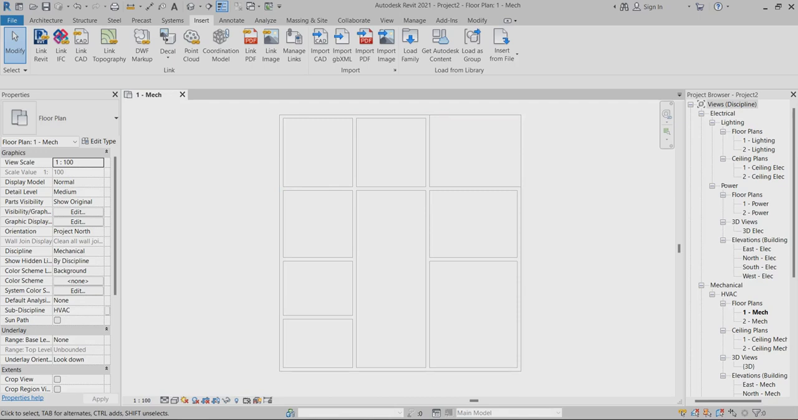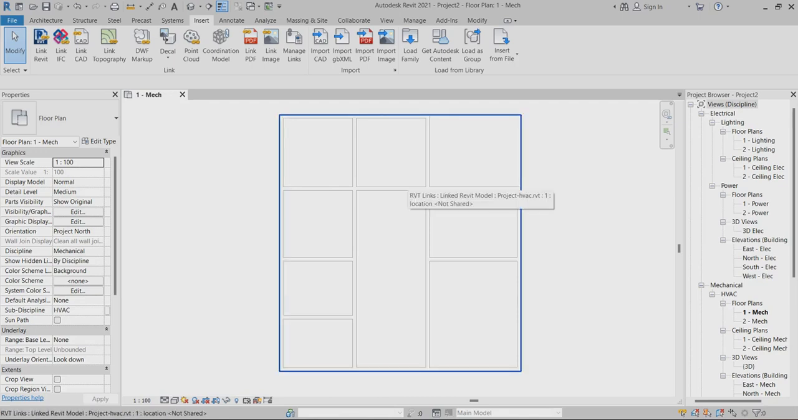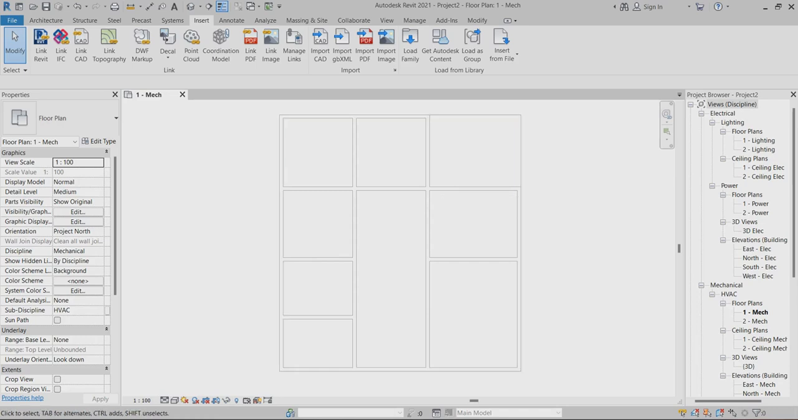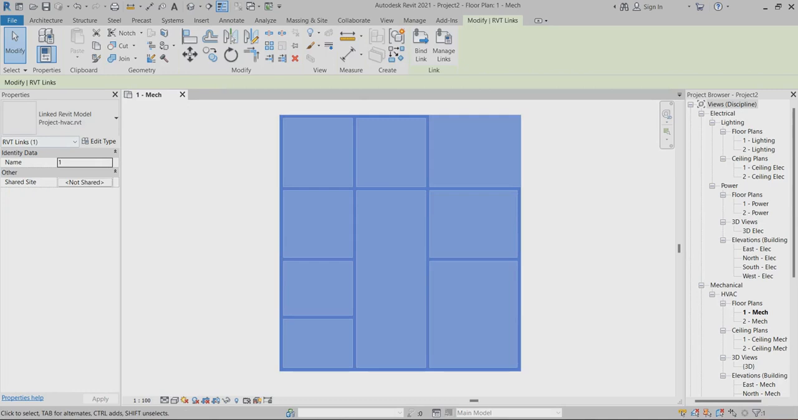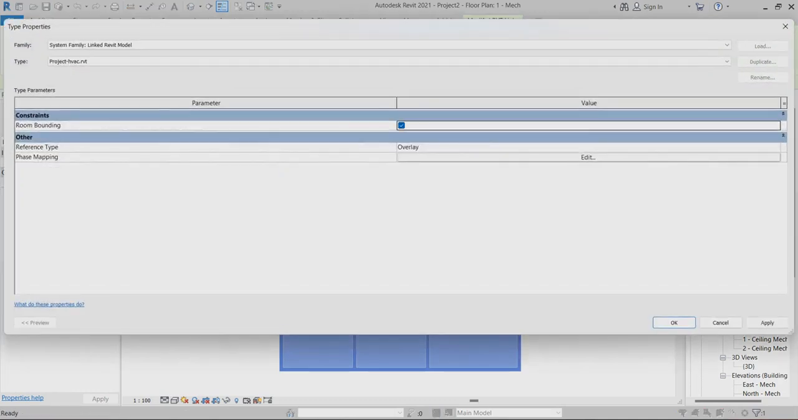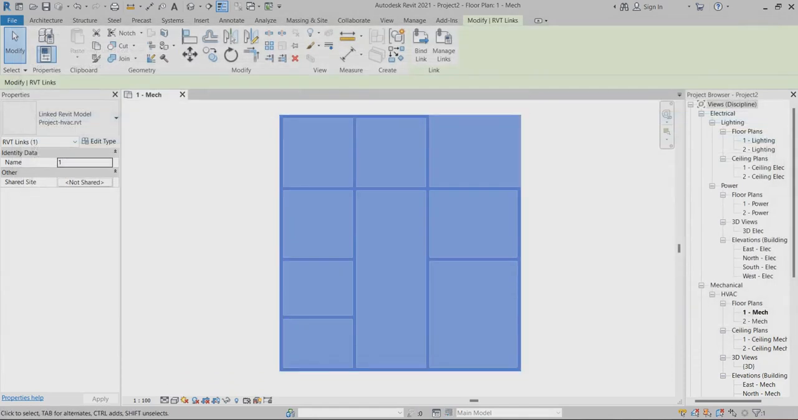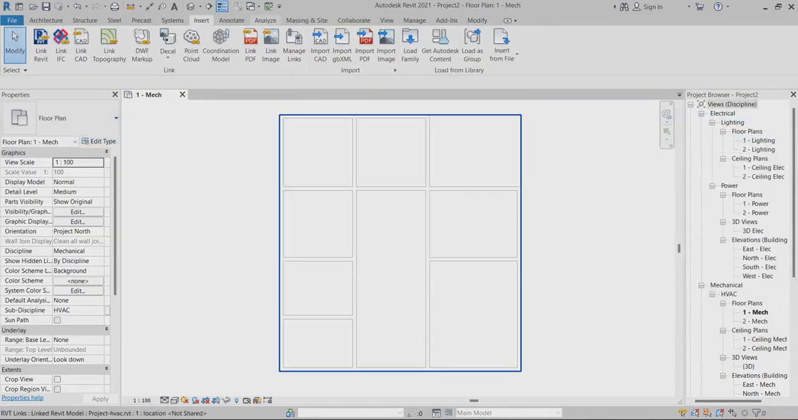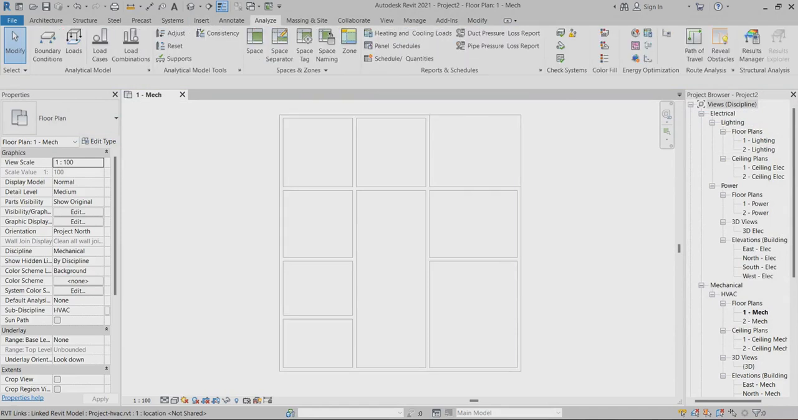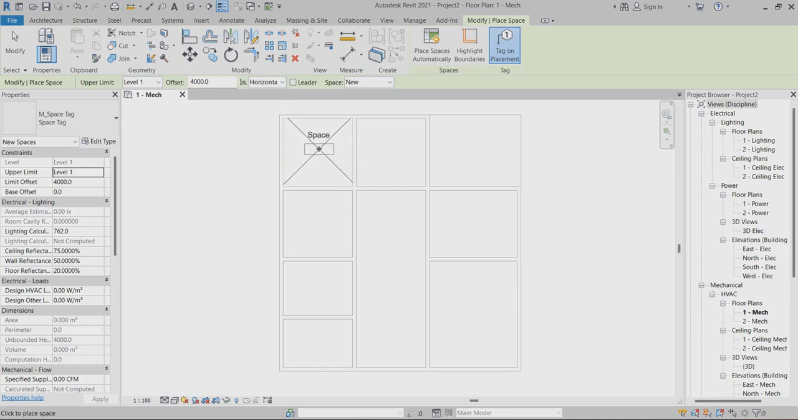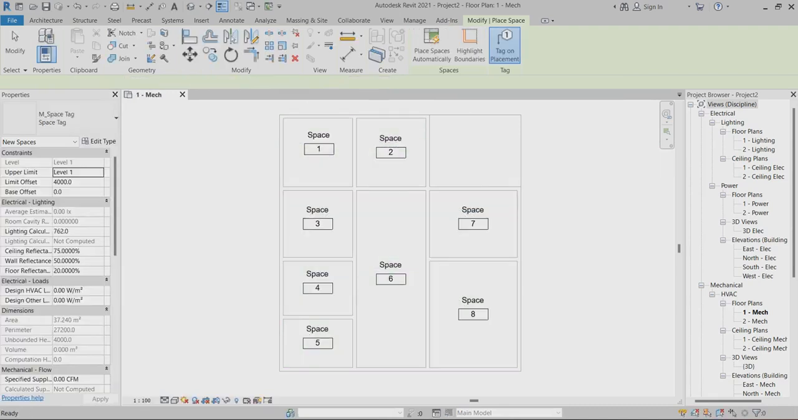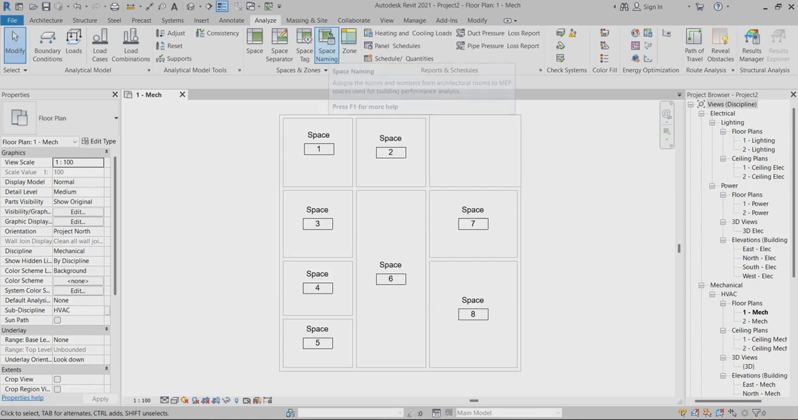Before that, when you link the model, don't forget: if you want to show the room's name, it's called space name, you have to find it first. So I just click and go to properties and select the room boundary. Now I will select Analyze, and I will choose the space. First I have to choose the space like this. After that I can go for the automatic. So it's already done. Now I will just click the space naming.